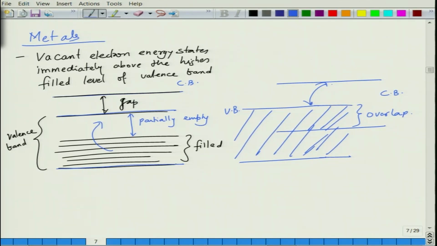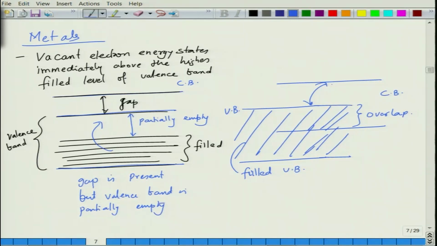Or in the second case, the valence band is completely full. This is a filled valence band, but there is an overlap with the conduction band, which allows the electron to go to states available in the conduction band, because there is no forbidden gap. So, here you have a gap, but the valence band is partially empty, so states are available for conduction.